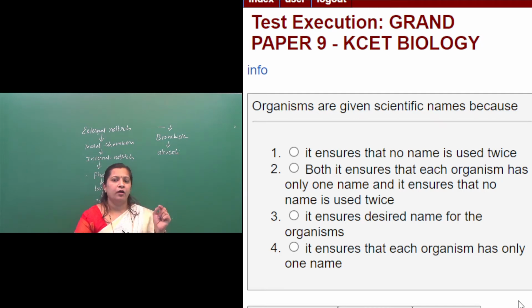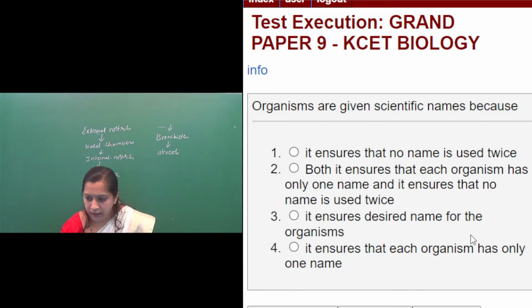No, the purpose of assigning a scientific name to each and every living organism is to give a proper scientific name to each organism. So each organism is called by the same name throughout the world, and no name is used twice. So that is the purpose of giving scientific names to living organisms.